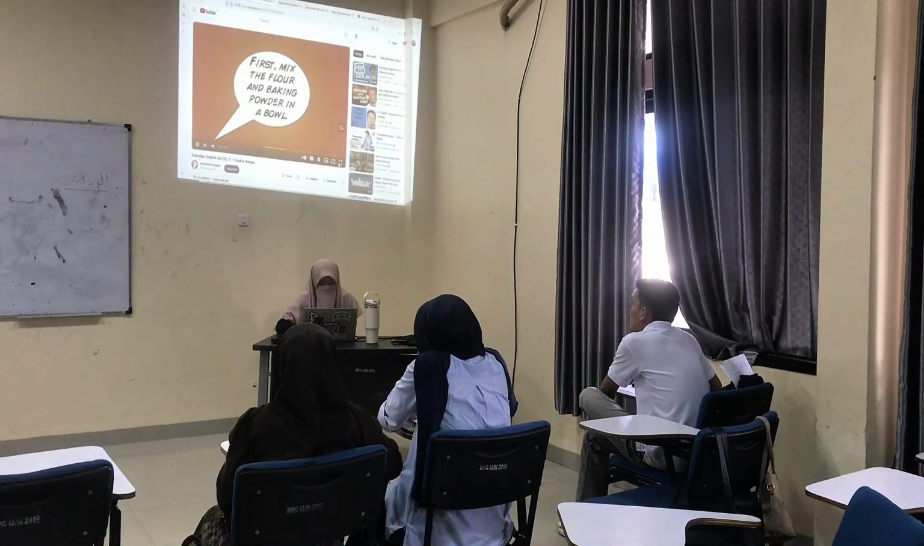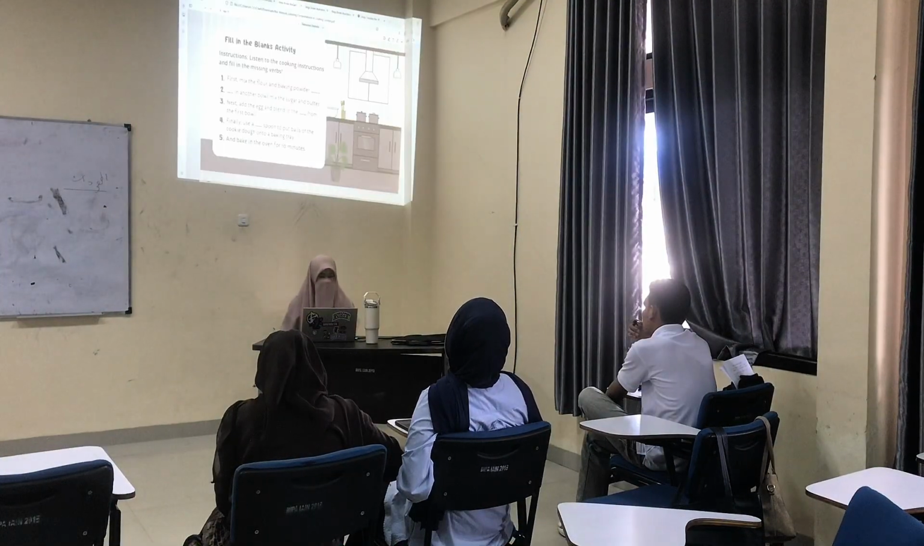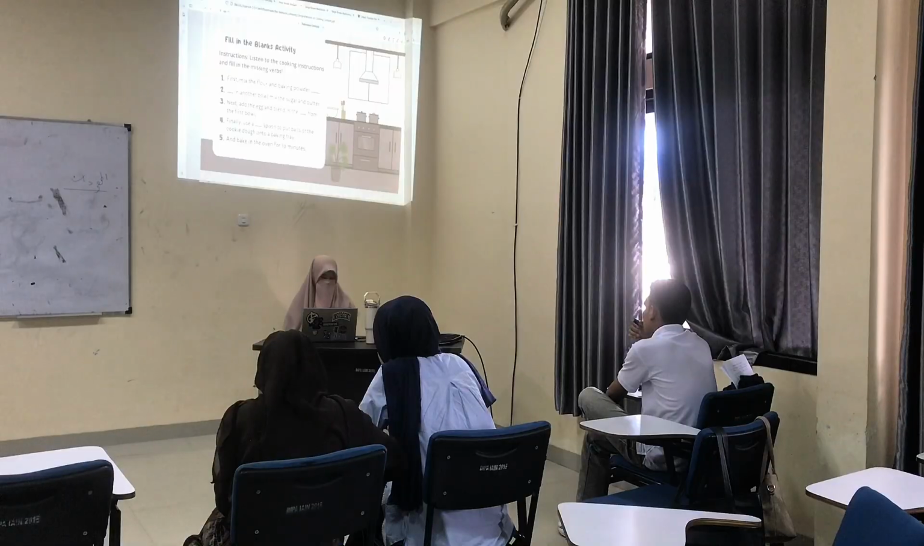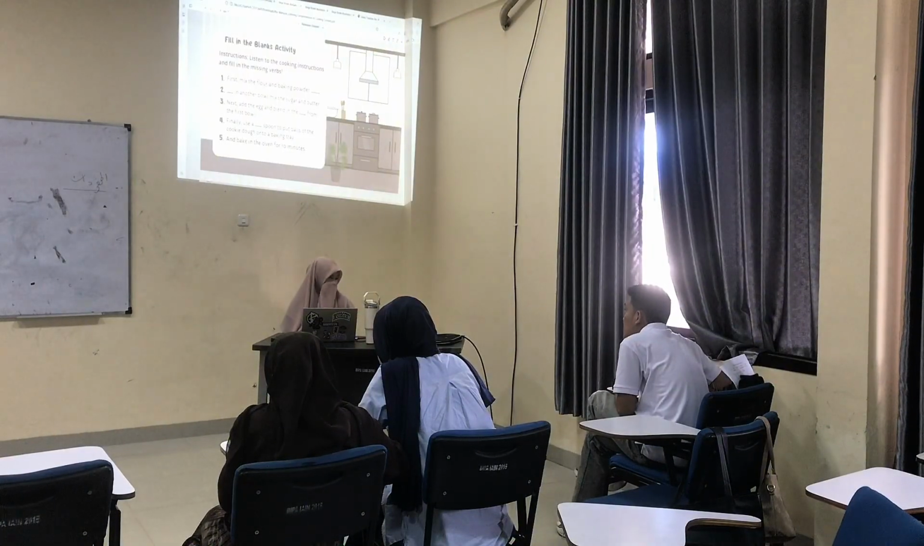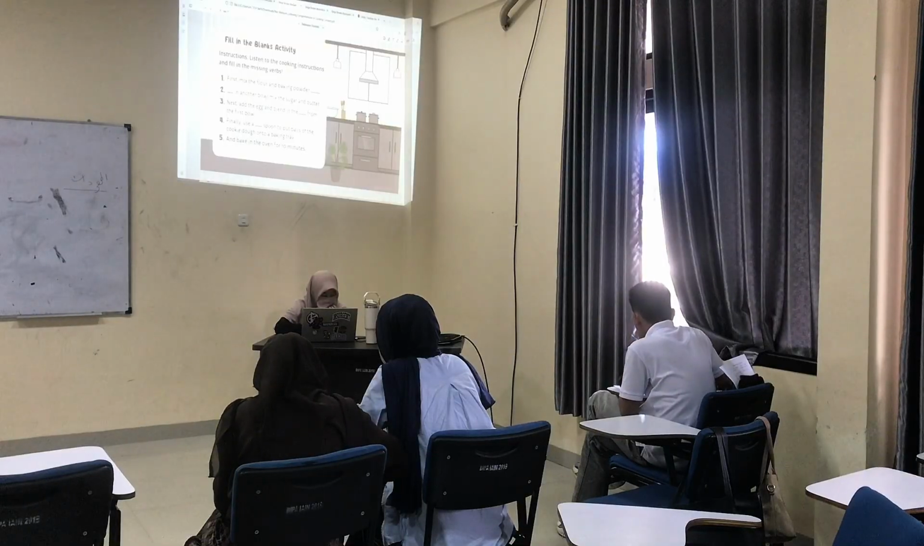Flour and baking powder in a bowl. First, mix the flour and baking powder in a bowl. Then, in another bowl, mix the sugar and butter. Next, add an egg. And blend in the mixture from the first bowl. Finally, use a wooden spoon to put balls of the cookie dough onto a baking tray. And bake in the oven for 10 minutes.